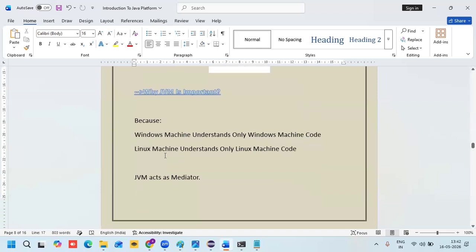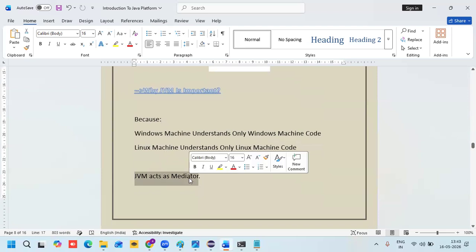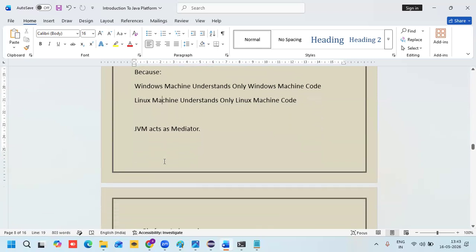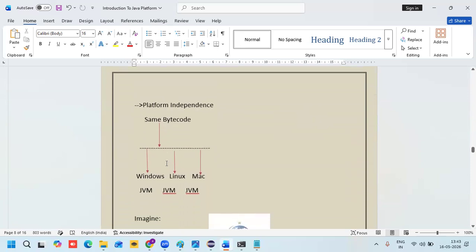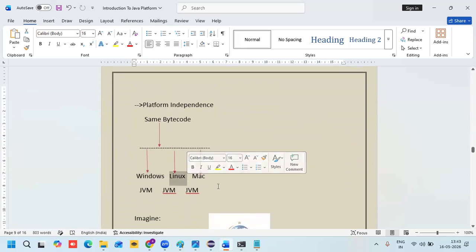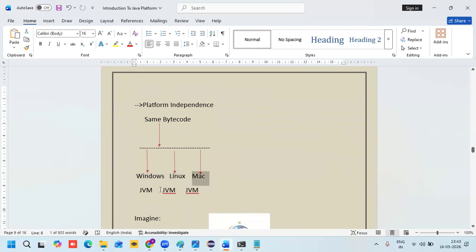So here the JVM acts as a mediator, a translator. It is platform independent: the same bytecode can be executed on Windows, on Linux, and on macOS with the help of the JVM.